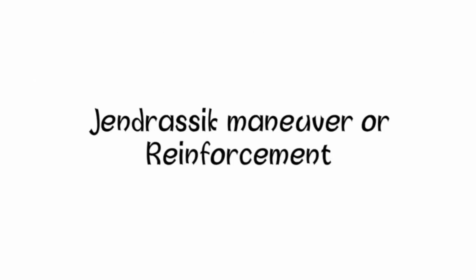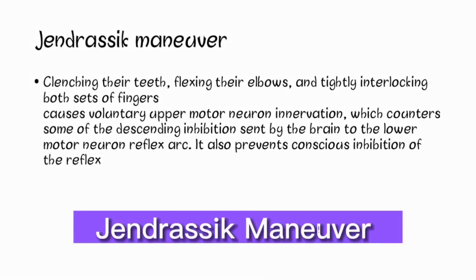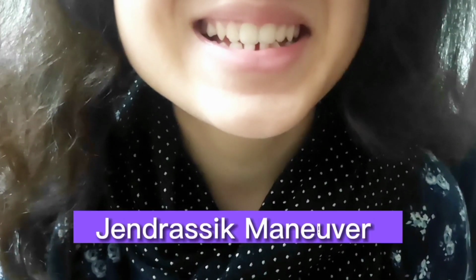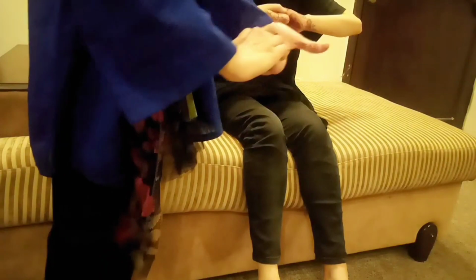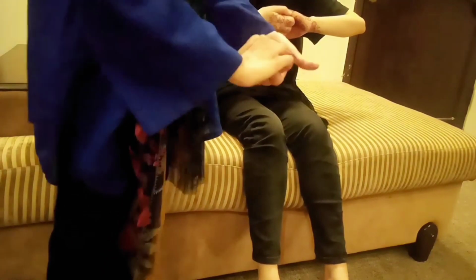Now, let's talk about our last heading, that is the Jendrassik maneuver or reinforcement. When testing lower extremity reflexes such as the patellar or ankle reflex, if no visible response is initially observed, the examiner may use the Jendrassik maneuver. This maneuver consists of the patient clenching their teeth, flexing their elbows, and tightly interlocking both sets of fingers. The patient is instructed to pull their hands apart while keeping them interlocked.